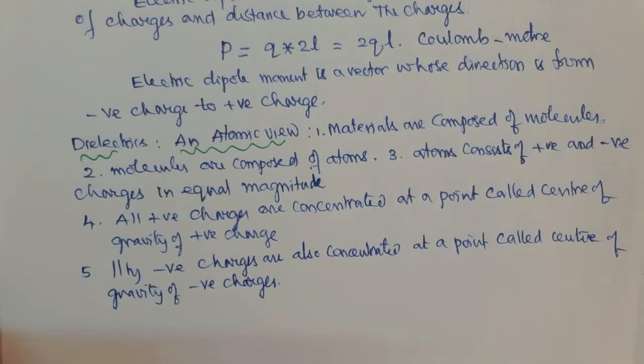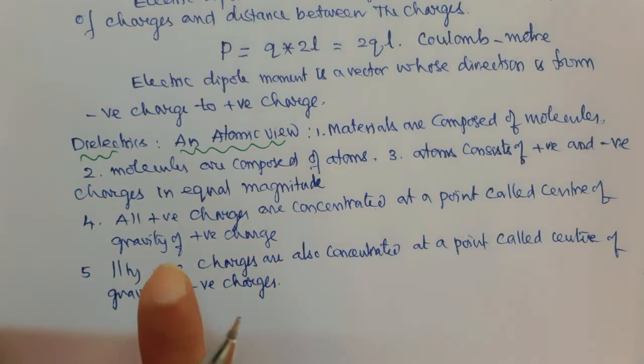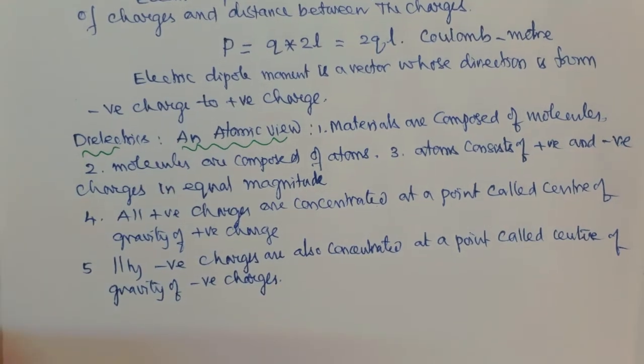So there are two points: one is the center of gravity of positive charge and another one is the center of gravity of negative charge.